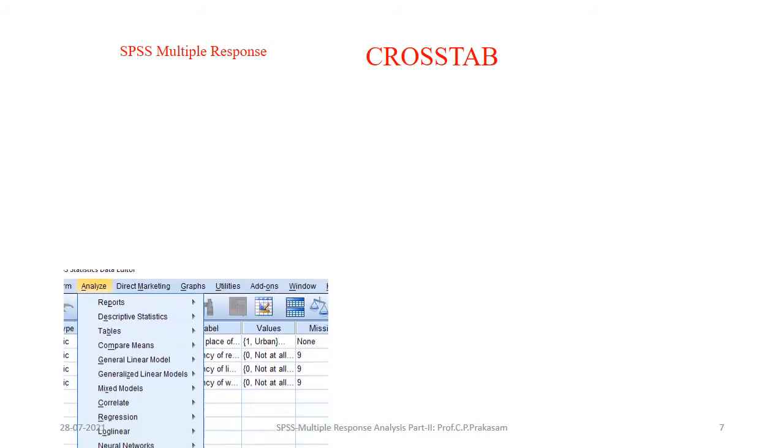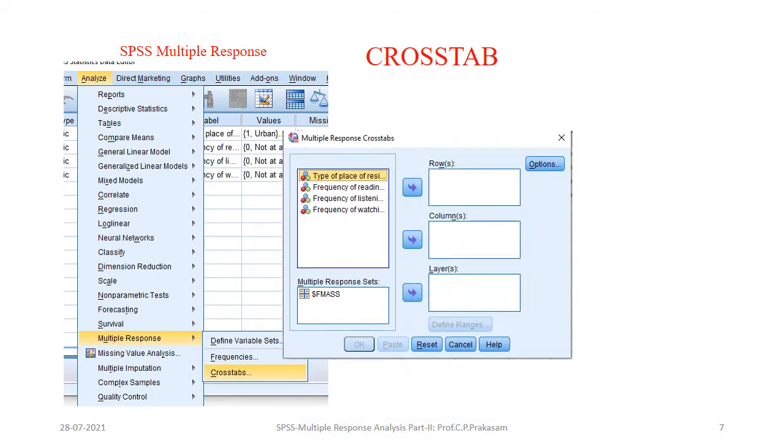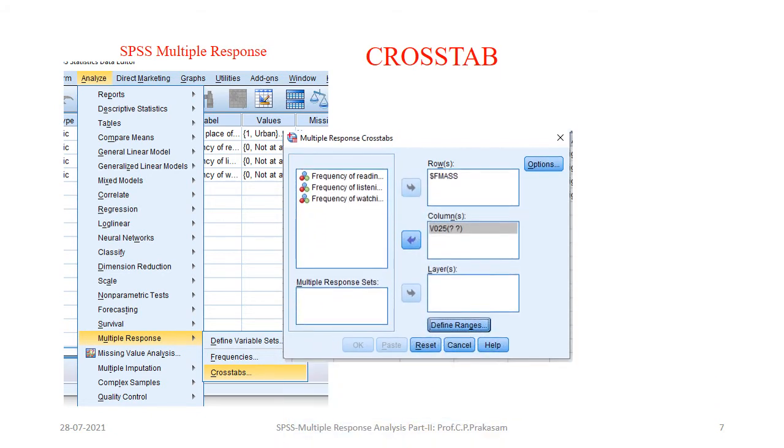If the researcher is interested, after calculating the frequency, in cross tabbing with rural urban, for that purpose, again go to Analyze, go to Multiple Response and Crosstabs. Once you click, you will get a small window. Then down below you can see the multiple response set which was already prepared while developing the frequency, that is $FMASS, frequency of mass media. Then click that mass media and put it into the row.